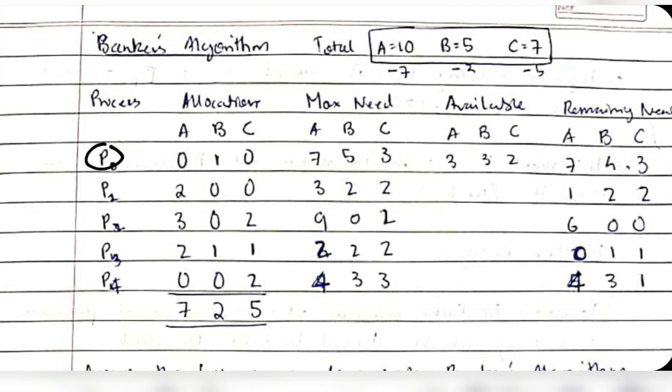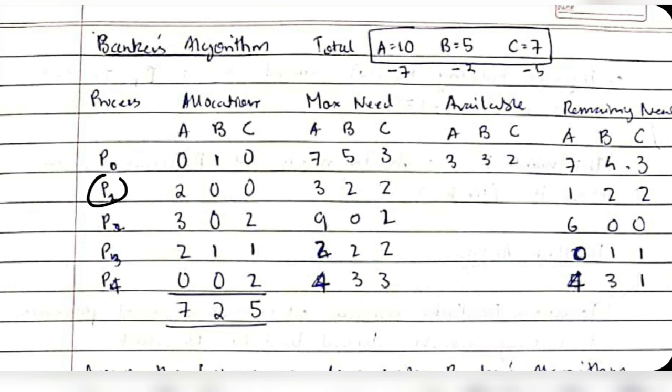For P0, the allocation is given as A as 0, B as 1, C as 0. This means that 0 printers have been given to process P0, 1 keyboard has been given to P0, and 0 CPU has been given to P0. So among this 10, 5 and 7, 0 printer has been given, 1 keyboard has been given and 0 CPU has been given. That was the allocation.